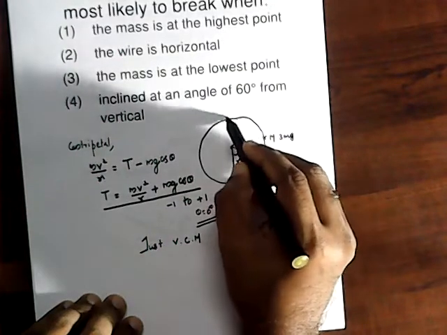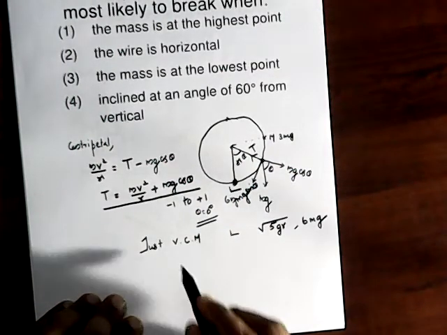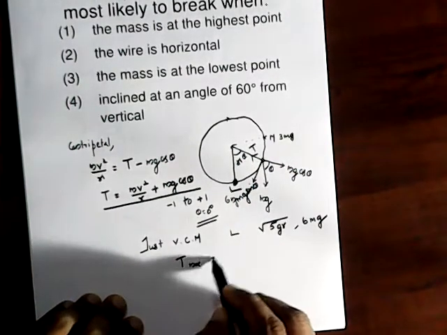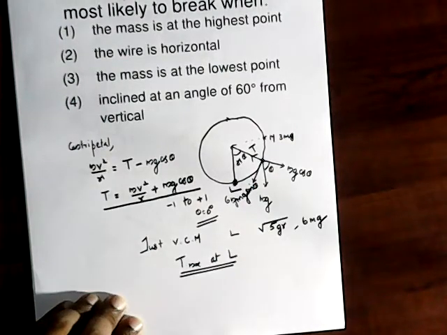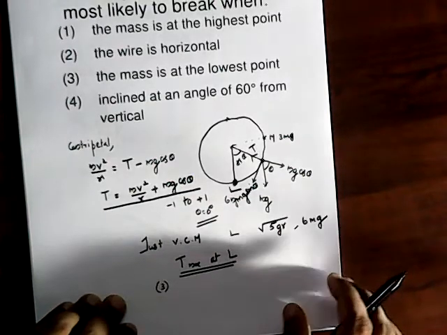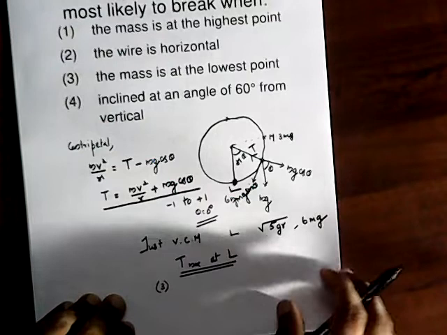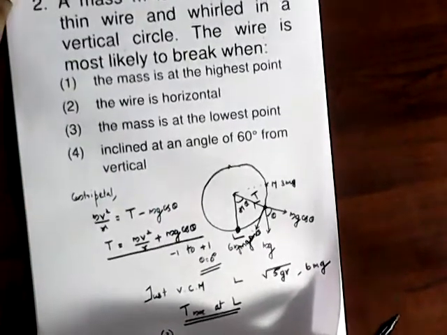At the highest point it is approximately 0. So the tension is maximum at the lowest point, and hence that string will break at the lowest point. Hence we can say 3 is our answer. The third choice has the chance to break at the lowest point. It's a good concept.